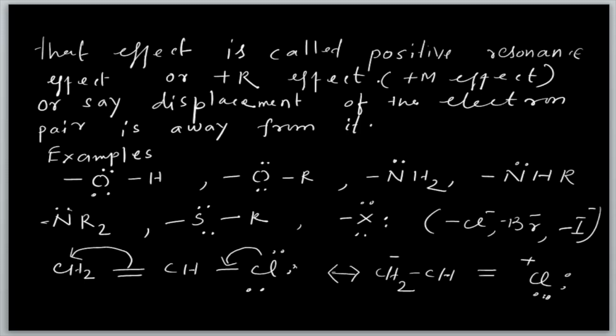Now, see chlorine having 6 electrons on the surrounding chlorine. So, 1 pair of electrons comes to the single bond, and it becomes a double bond. The pi bond is very sensitive, that is why the electron pair comes here, and it becomes a negative charge. Then 3 pairs of electrons, 1 pair comes here and becomes a double bond, and here it gets a minus sign. So this is the structure. You can observe how the electrons are displaced away from it.